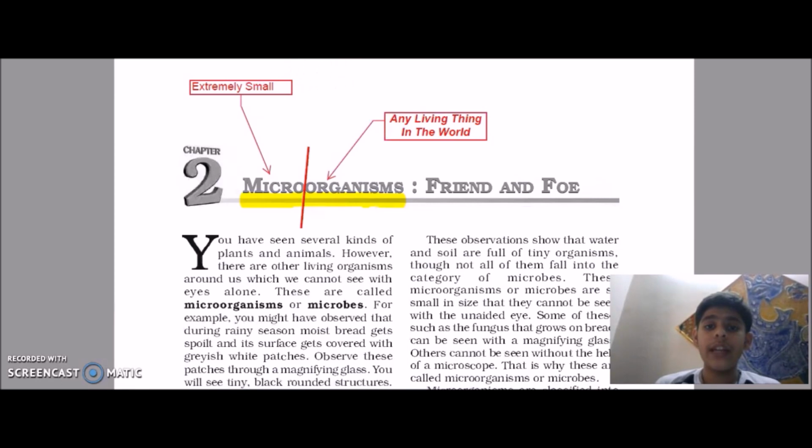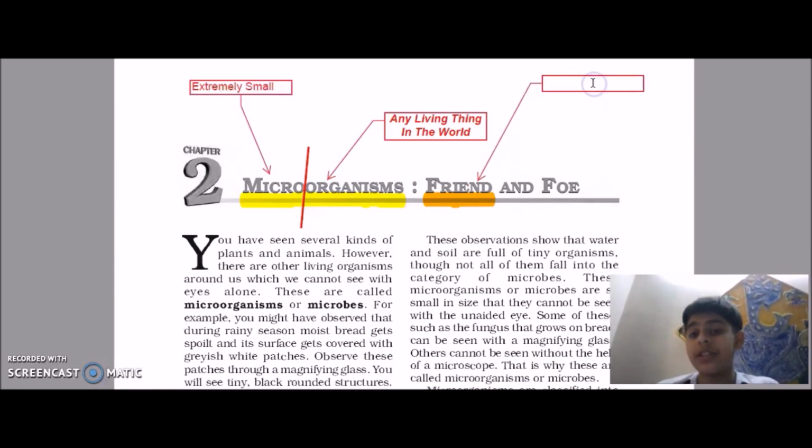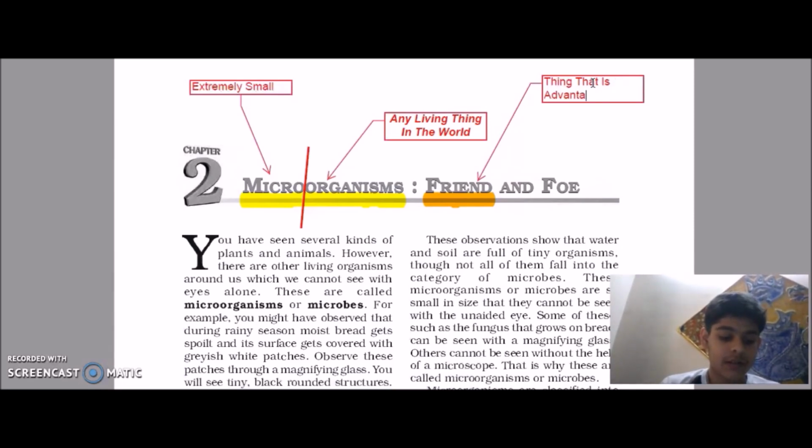So let's go on to the next part of our chapter's name, friend. Guys, it's a basic thing. You would already know what a friend is, but in this chapter, friend means a thing that acts as an advantage to us.